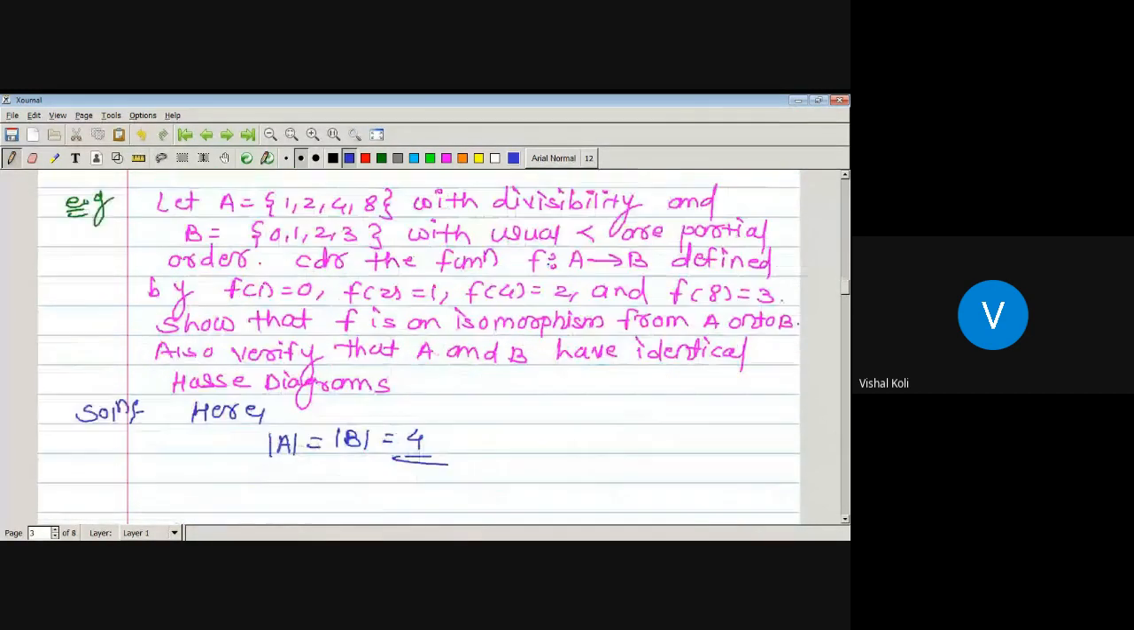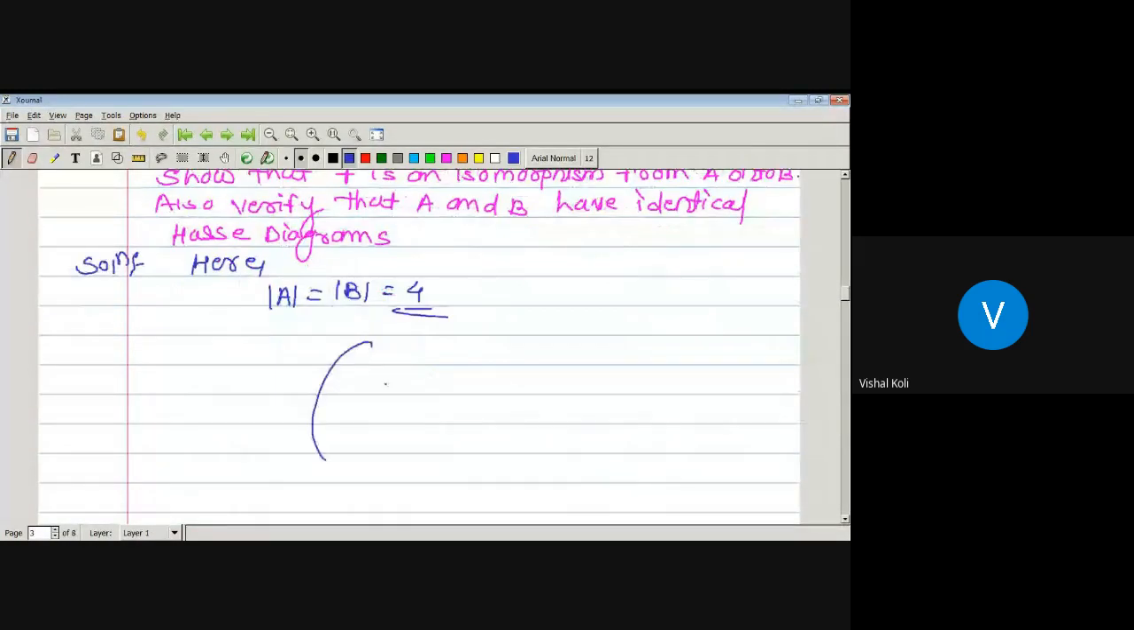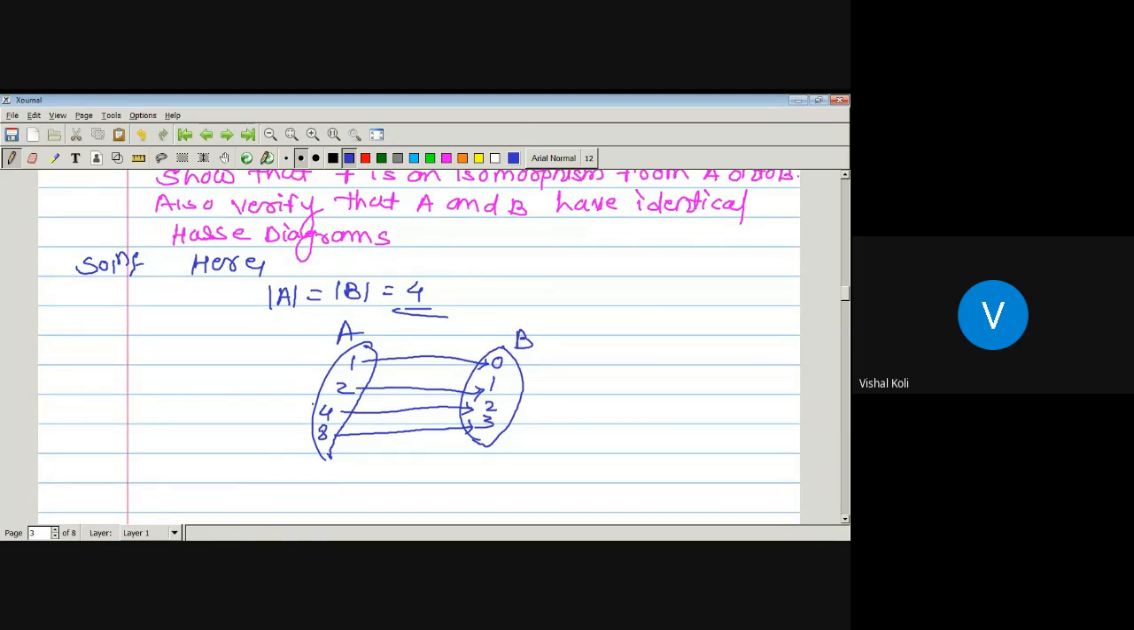Now here A is a set having elements 1, 2, 4 and 8, and B is a set having elements 0, 1, 2, 3, and this is f. 1 is mapped to 0, 2 is mapped to 1, 4 is mapped to 2, and 8 is mapped to 3. So each element in A is mapped to a distinct element in B. That is, no two elements in A have the same image. So from the definition of a 1-1 mapping, this is 1-1, and each element in B has a pre-image in A, so it is onto also.